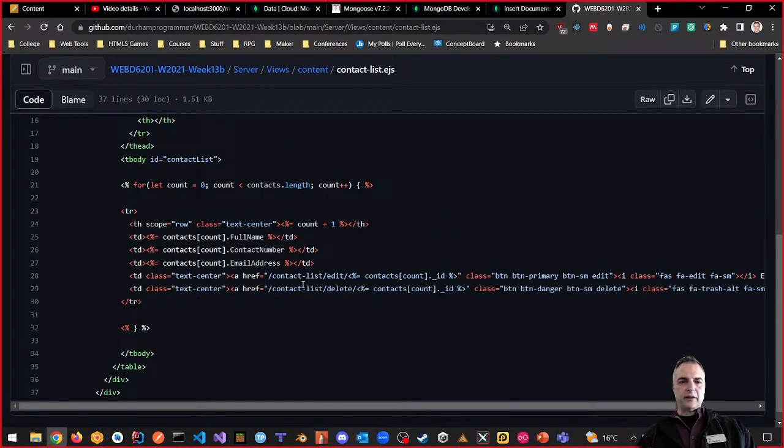So we have contact list, movie list, edit, slash, and then some kind of ID. Look at this, an ID, right? That would be here, where we're looking for the ID, ._id is what we're looking for. So this is actually correct, what we did: slash edit, in this case slash movie, and then slash ID.